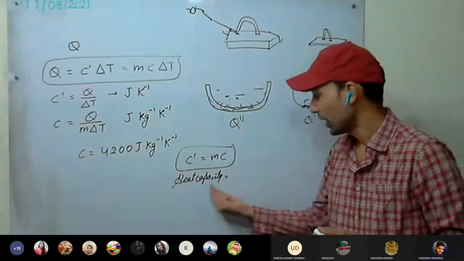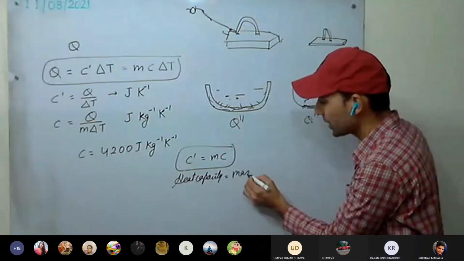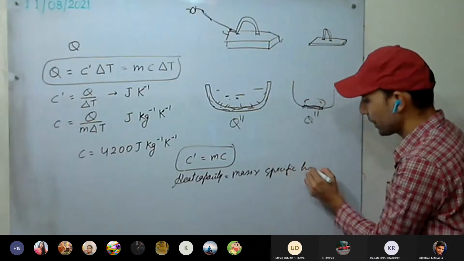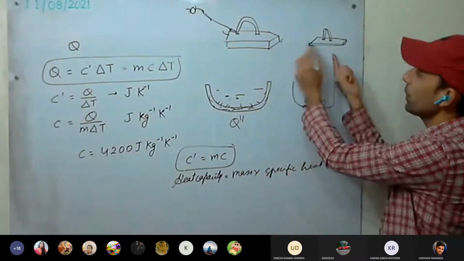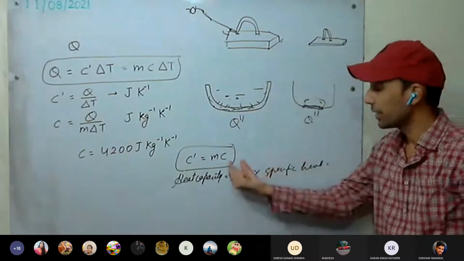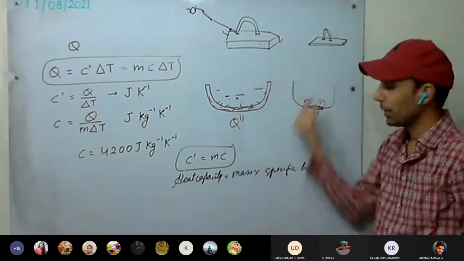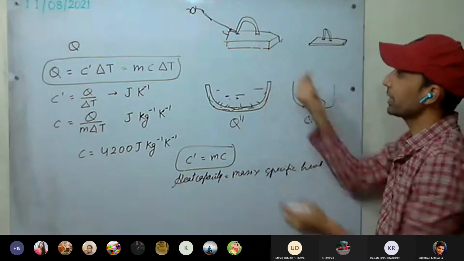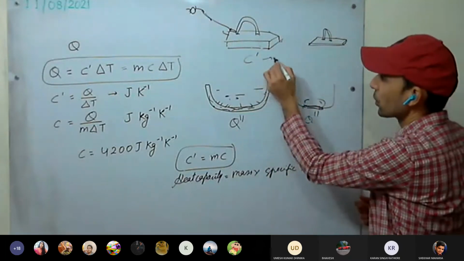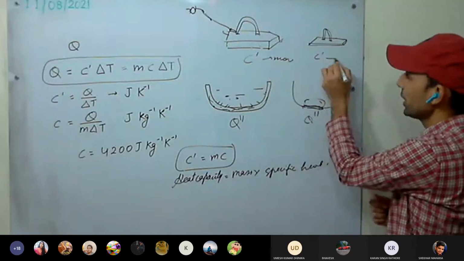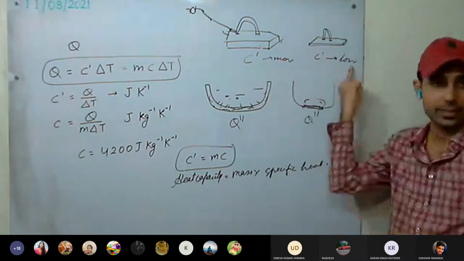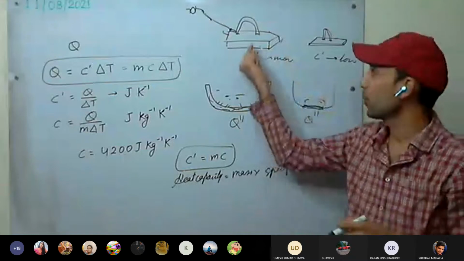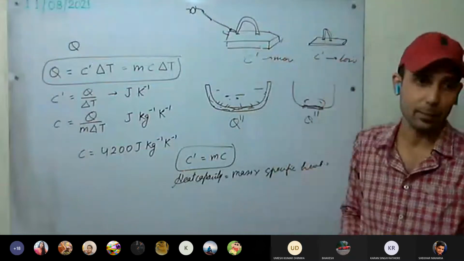Okay. So heat capacity equals mass into specific heat capacity. Both are made of the same material, so their specific heat capacity is the same. But see, the heat capacity is different. This one has more mass, so its heat capacity is more as compared to the other, which has low heat capacity. It means it is going to hold the heat for a longer duration.